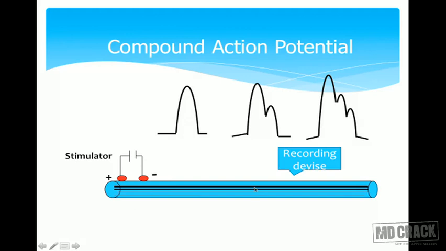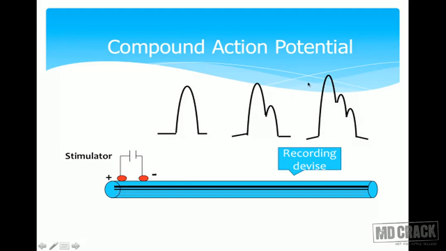But if I go farther now, the distance between the fibers carrying the action potential at a faster rate and the ones moving at a slower rate will become more prominent, and then I will record this type of graph. The distance again will become more prominent as I go farther. So if a recording device is kept farther away, I can record this type of graph, and this is called the compound action potential.